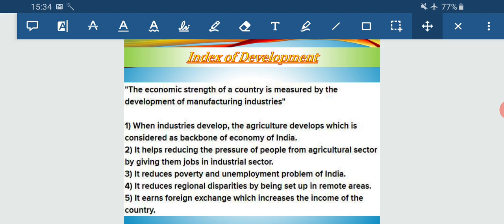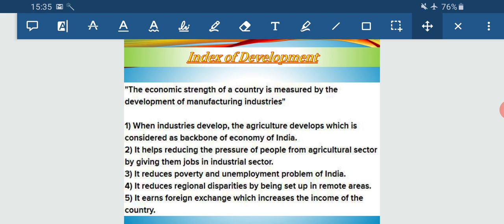Number one. Number two, it helps reduce the pressure of people from the agriculture sector, who then shift to the industrial sector. Those who get wages from the agricultural sector obviously earn more from the industrial sector. So what does this indicate? Those who are unable to acquire their livelihood from the agricultural sector just shift to the industrial sector, or they do some work in the mining areas or in the industrial areas which is not related to skillful work.